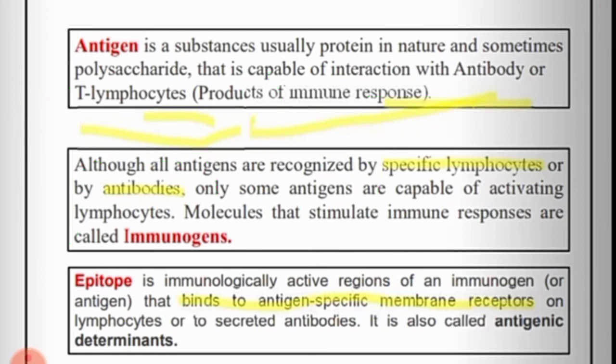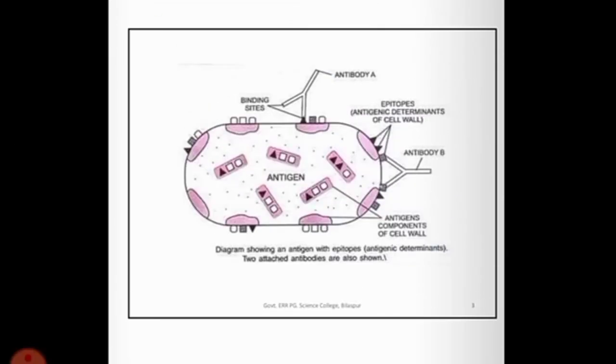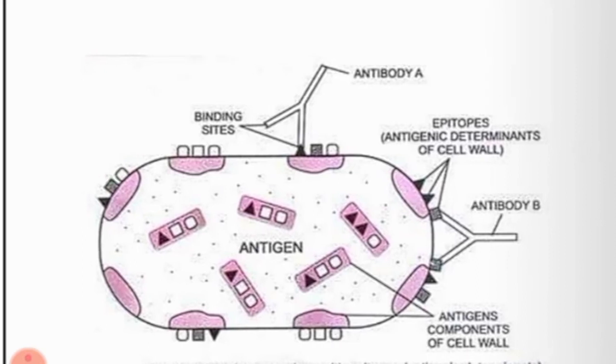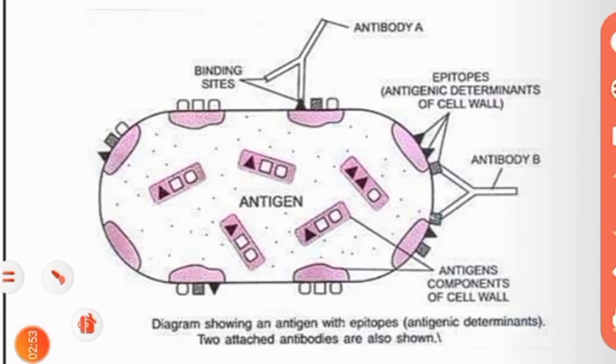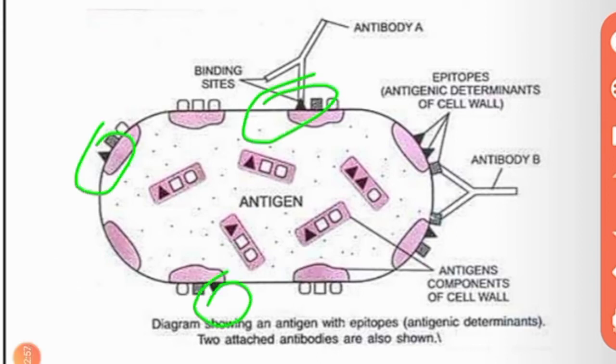Next, this is the structure of a bacterium. The bacterium has antigens at various types of sites that interact with antibodies, and there are many types of epitopes, and many types of antibody bind at these places. Okay, understand?